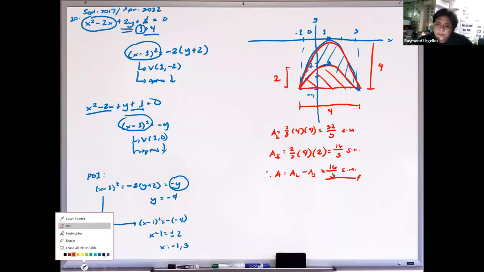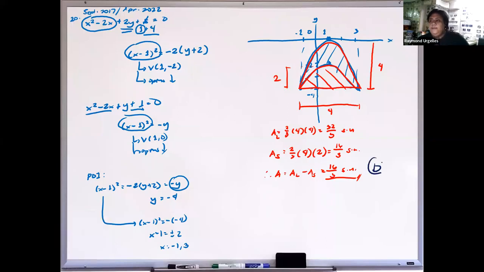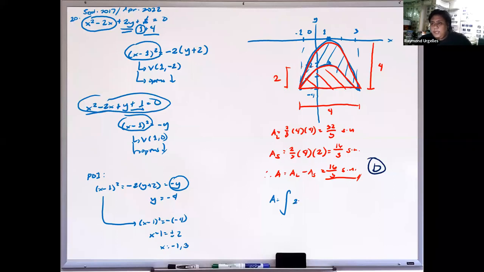Tama ba? Pwede rin kayo mag-integrate. So again, for this problem, kung mag-integrate kayo, remember, ang upper bound natin is yung may vertex at 1, 0. So this is our upper bound. Solve nyo lang yung y. So then you will get 2x minus x squared minus 1.